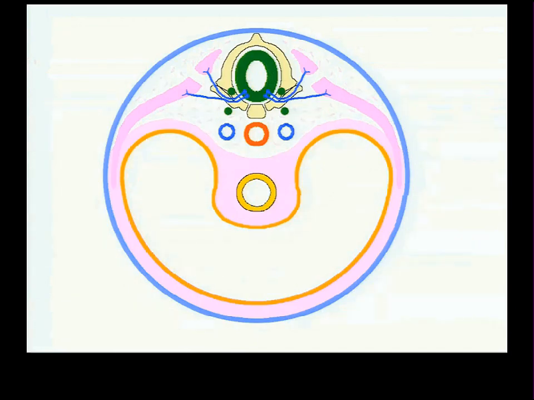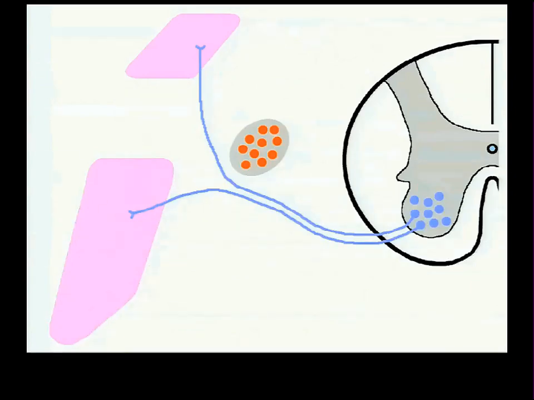Everything is happening simultaneously. So I just picked the two cell bodies in the ventral horn, and one of them is sending an axon out to the epaxial, and one of them is sending an axon out to cells of the hypaxial. And I've shown a little bit the hint that the epaxial dermamyotome cells are going to start to migrate onto the back or the dorsal surface of a vertebra. The hypaxial ones are going to start to migrate down into the lateral body wall of our embryo. So that migration is going on also; everything's simultaneous.